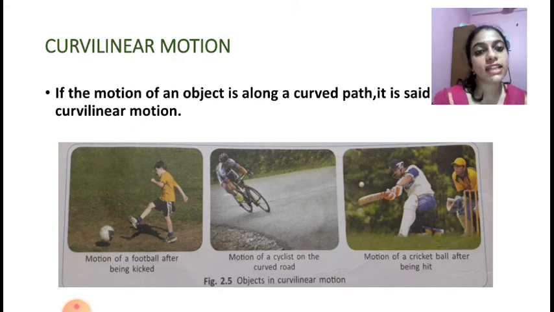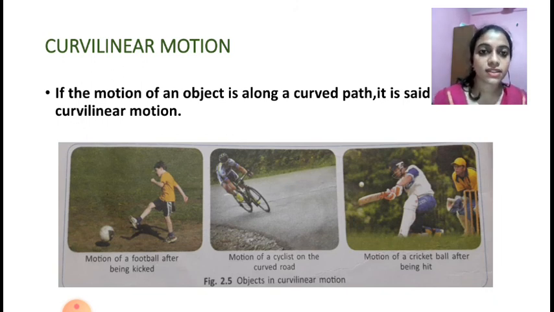And next one is curvilinear motion. By the word itself we can understand what curvilinear motion is, isn't it? If the motion of an object is along a curved path, it is called curvilinear motion. Motion of a football after being kicked. Motion of a cyclist on a curved road. Motion of a cricket ball after being hit. So these are the examples. You can find more and more examples, okay? So these are the examples for curvilinear motion.